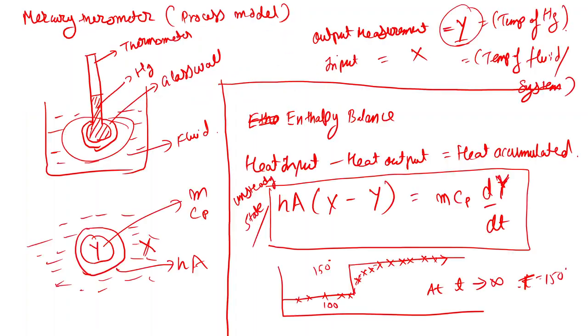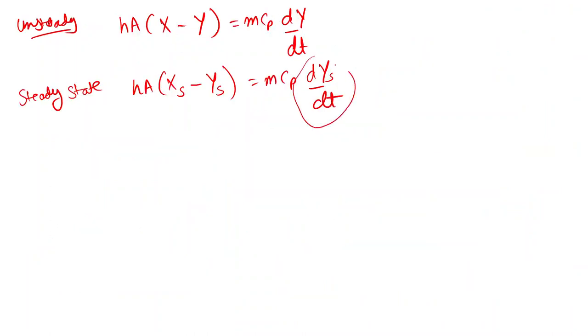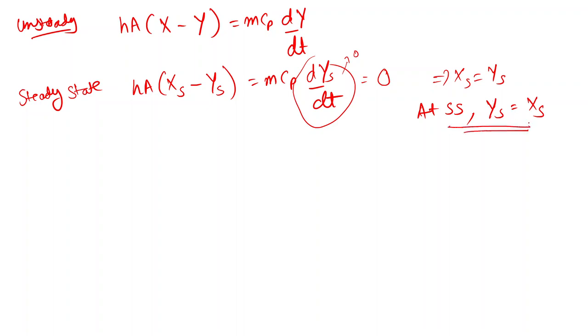With respect to time, the temperature of the thermometer won't change after the steady state has been achieved. It will just show me 150 degrees Celsius. So the dys by dt term becomes 0. From here we see that this gives us xs is equal to ys. That is, at steady state my output will be equal to the input variable, whatever the actual temperature of the system is, that will be shown by my thermometer. Let's call this equation 1 and this equation 2.